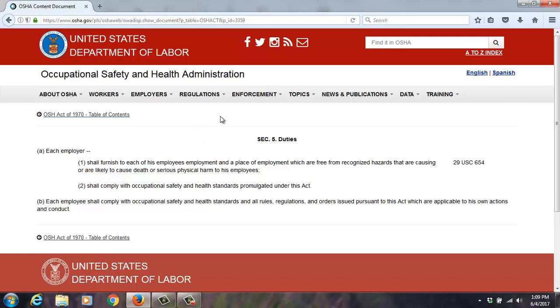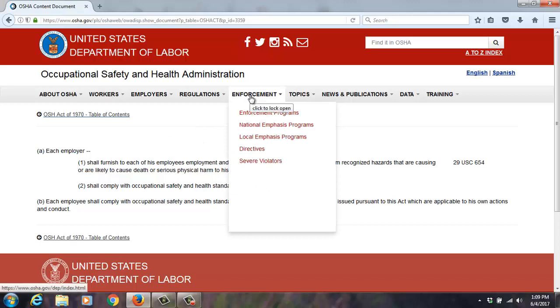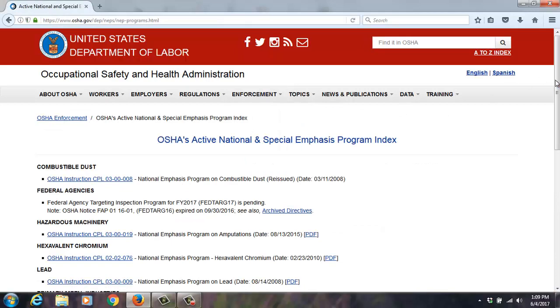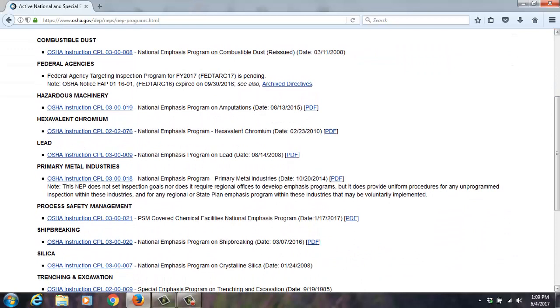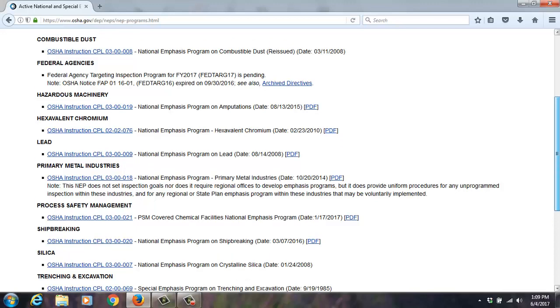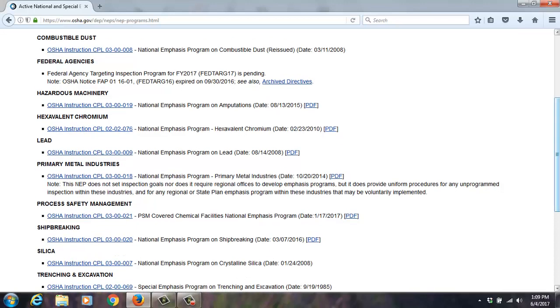You can look at the list. There you go. Enforcement, you can see what sort of enforcement programs there are. I just want to pay a little bit of attention to the national emphasis programs because there are several different types of inspections, or the reason or scope of an inspection. One of them is planned program inspections. These planned program inspections are specific to national and local emphasis program areas. So if you're a company and you do work either in an industry that's identified or one of these hazardous issues or topics, you're more than likely to be chosen via computer randomly for a compliance inspection, a planned program inspection.